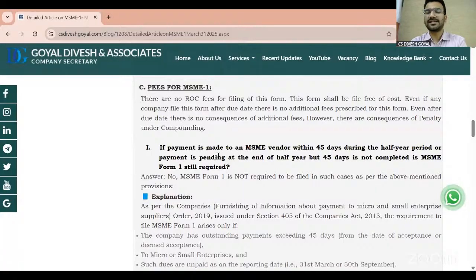Then the point came, what is the fee for this form? Practically, whenever we file the MSME 1, there is no fee. MSME 1 is a nil fees form, and this is one type of form. Except MSME 1, under the Companies Act, there is only the CSR 2 form, which has nil fees.